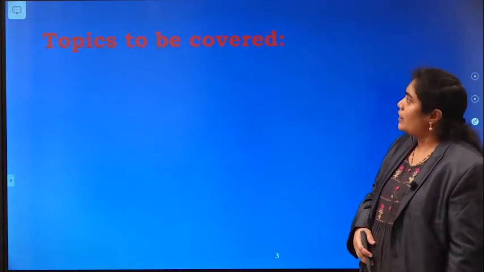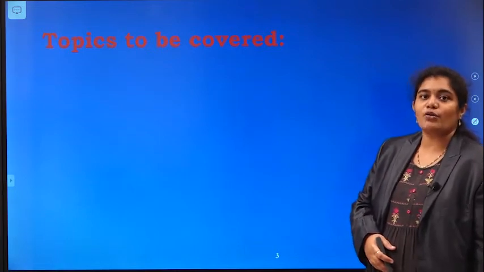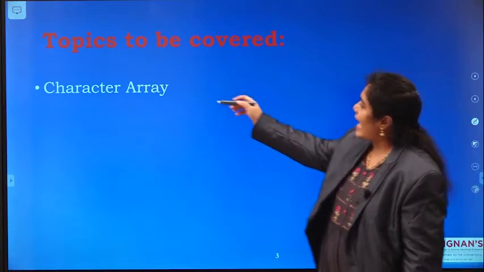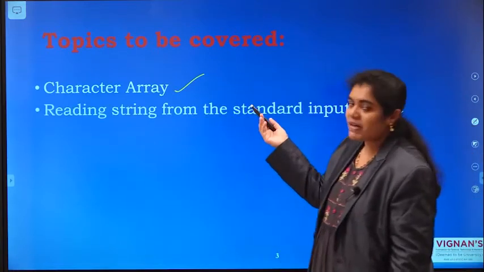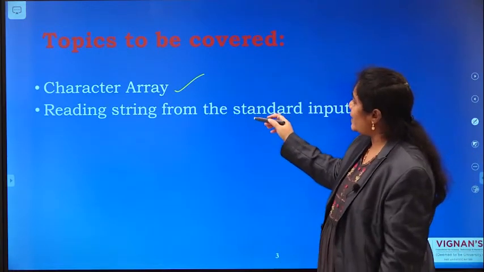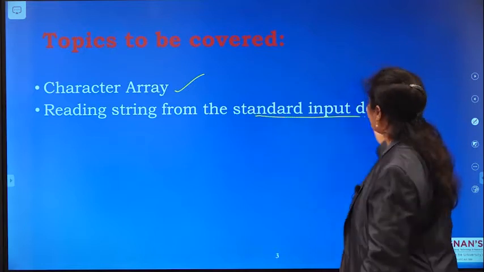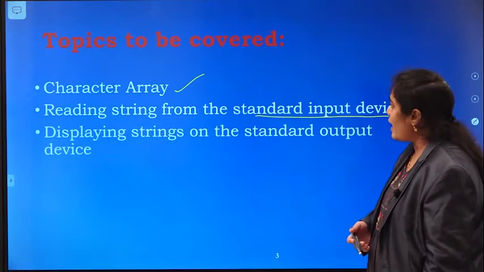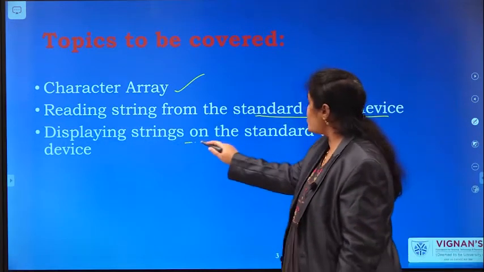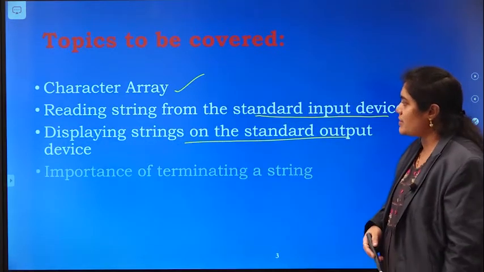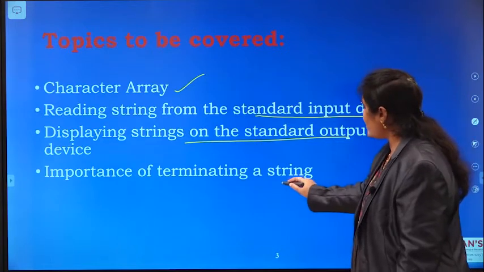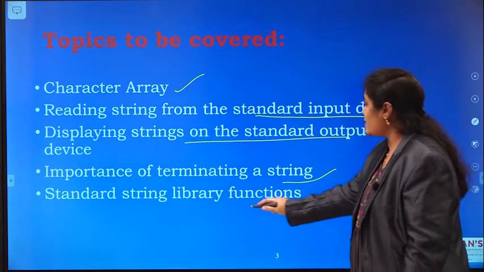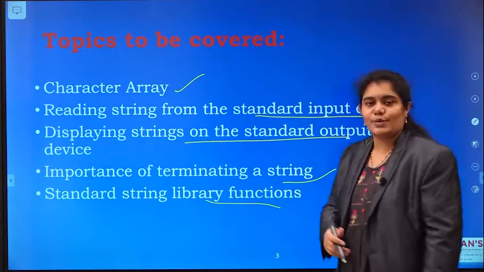In this session, what are we going to cover? In strings, we are going to cover: character array, which is nothing but a string, and the next concept, reading strings from the standard input device. How can we read a string from the input device? And the next one is displaying strings on the standard output device, the importance of terminating a string, and various string standard library functions.